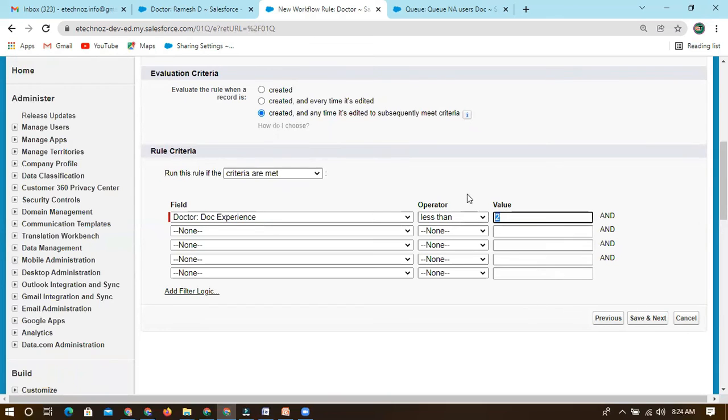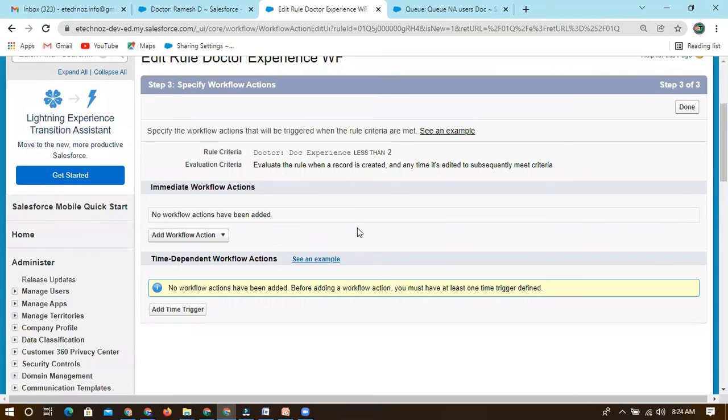So if it is less than 2, then it will be checking within the system and then it will be fired. So after firing, after this condition meets, what do we have to do? That is the third step we have to define. So the real criteria is doctor experience less than 2. So with this, what do we want to do? This is the third step: what action we want to perform.